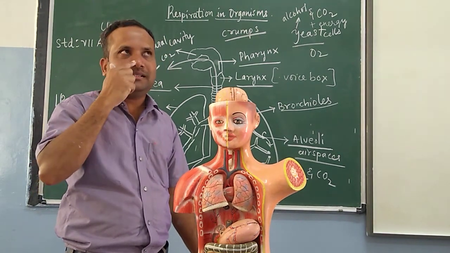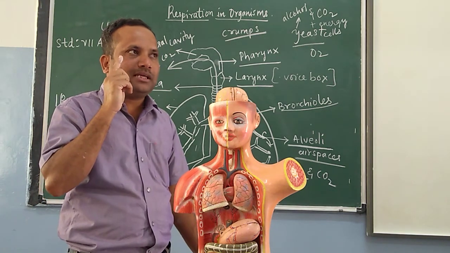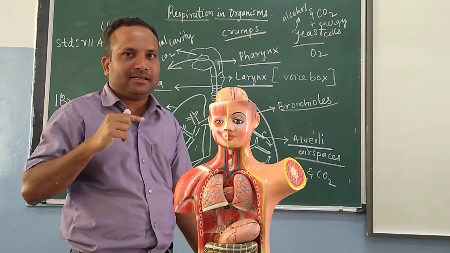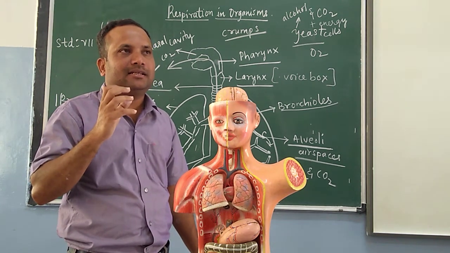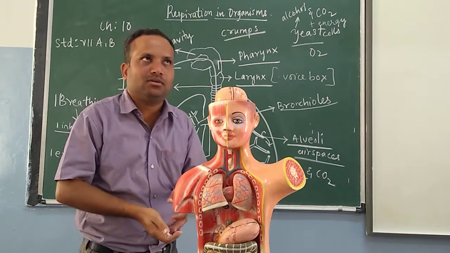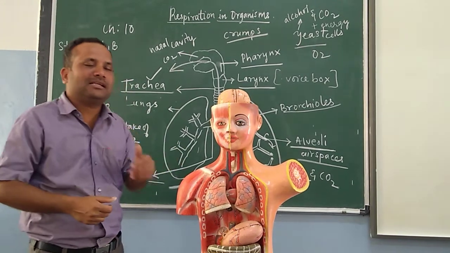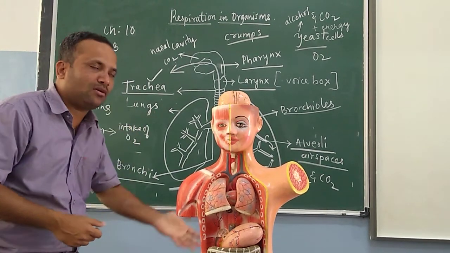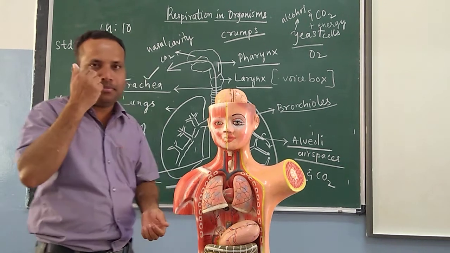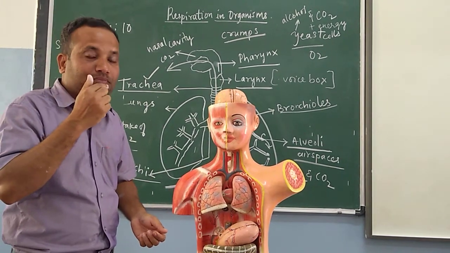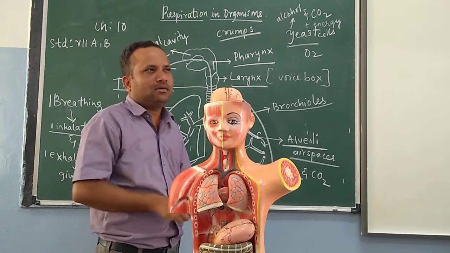The foreign particles and dust particles get stuck in the hairs. That irritates the nasal cavity and may make us sneeze. When we sneeze, these foreign particles and dust particles come out from the nose. So they are stuck in the nose because of the hairs present there.